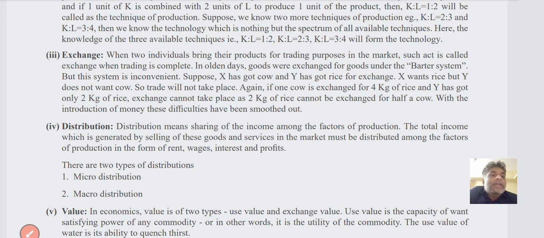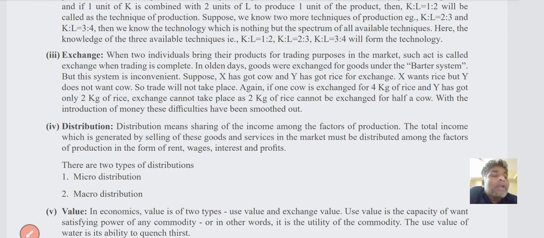In case Y wants cow but X doesn't want it, in this case trade will not take place. Whenever the trade is completed, both have the same desire, that's only when the exchange will be created.